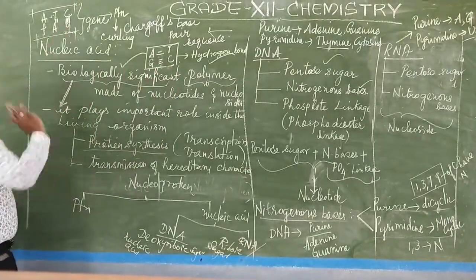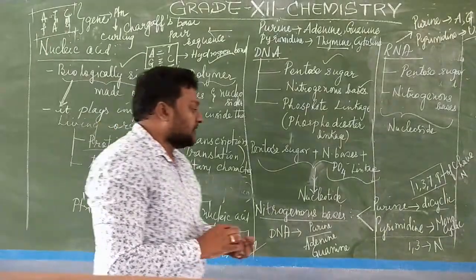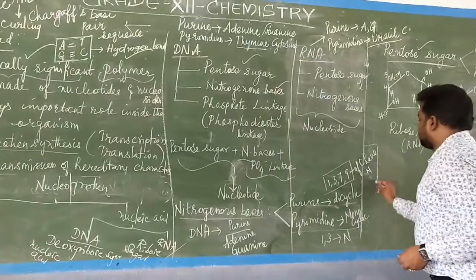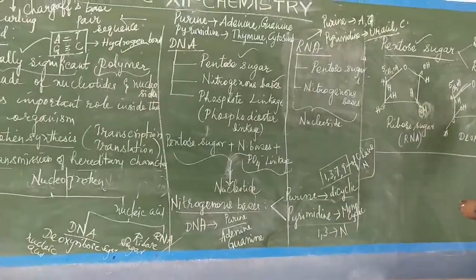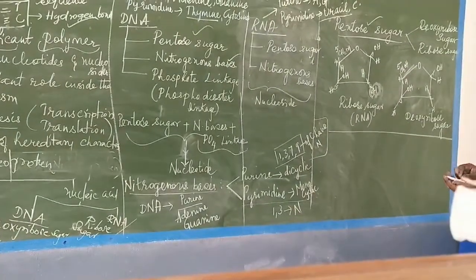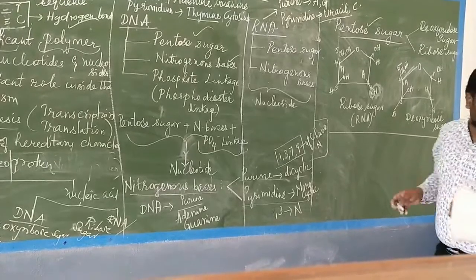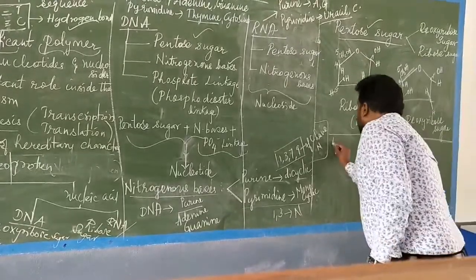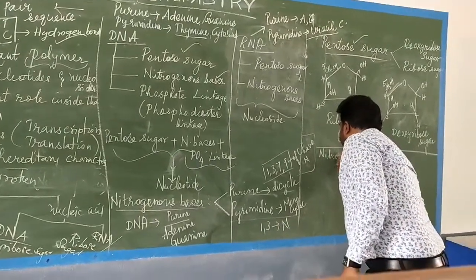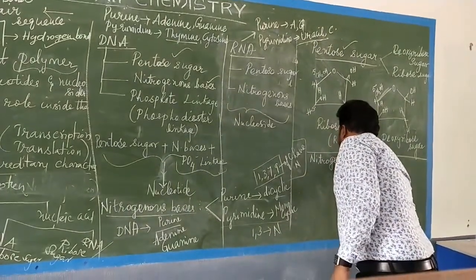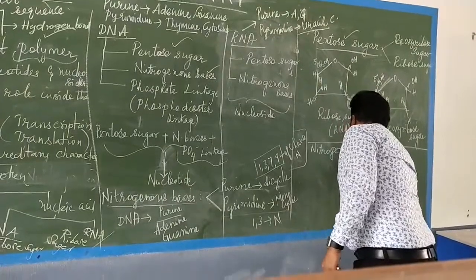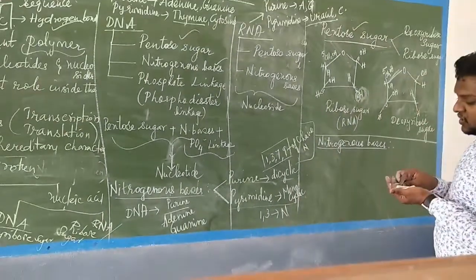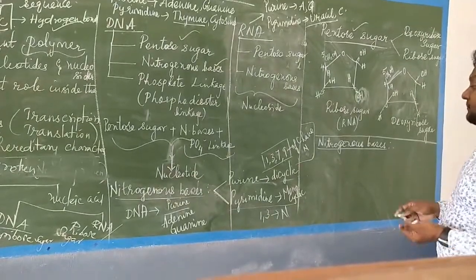This detail you will be studying in biology. Okay. Now we'll go for the structure. I have drawn the pentose sugar structures for you. Now we will go for drawing the structures of nitrogenous bases. So first we will draw the structure for the purine bases.